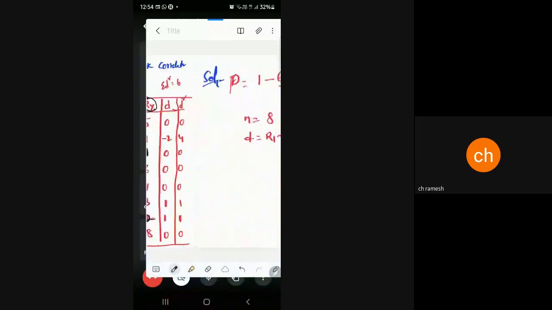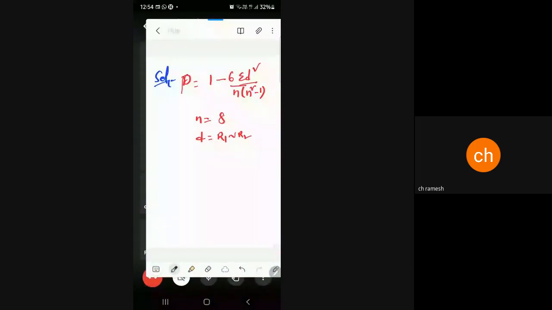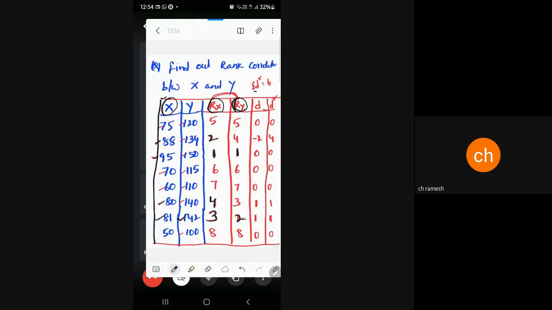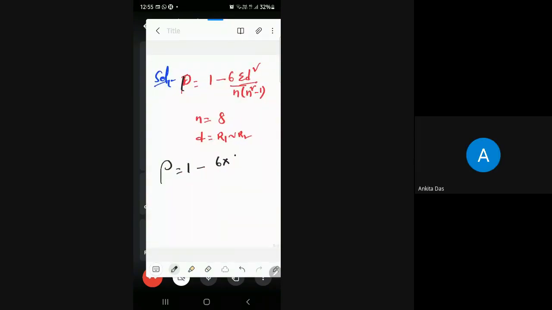Now once we get the summation of d square, we can move to the formula. Therefore rho is equal to 1 minus 6 into the summation of d square, which we got as 6. That means 6 into 6 divided by n into n square minus 1. n means number of pairs, 8, and 8 into 8 square minus 1. That implies 1 minus 36 divided by 8 into 64 minus 1, which is 63.